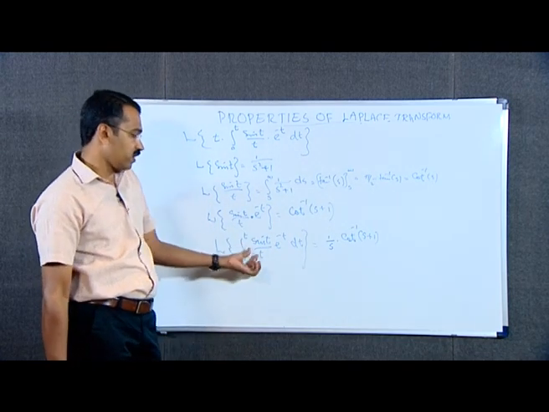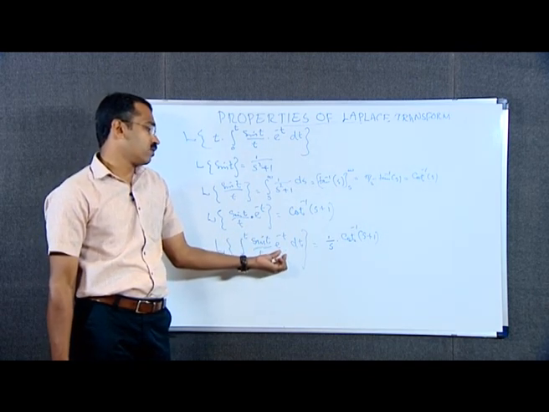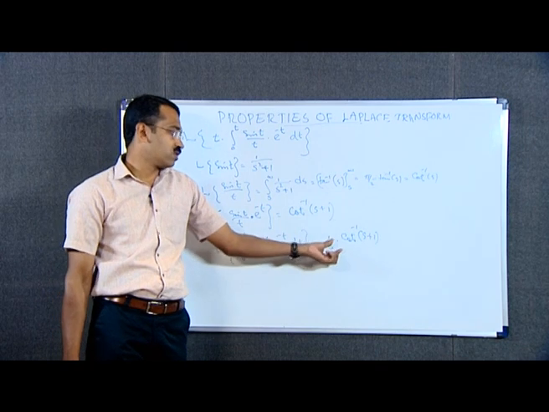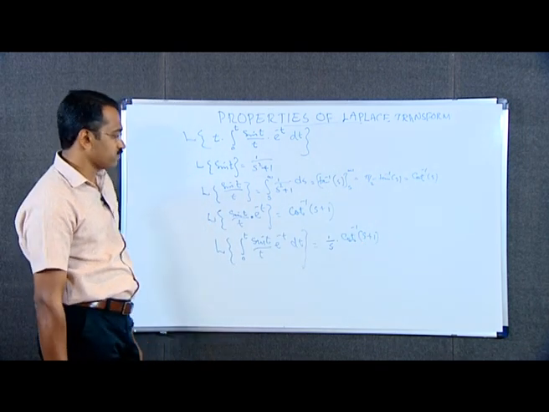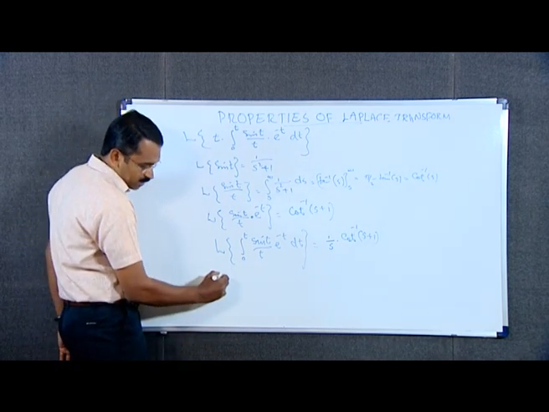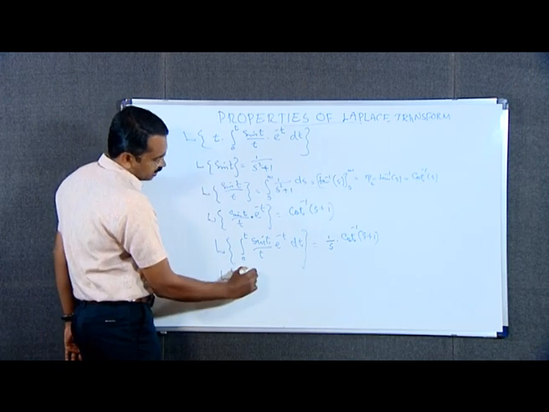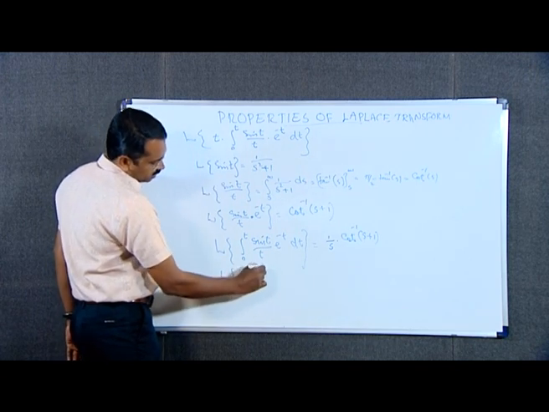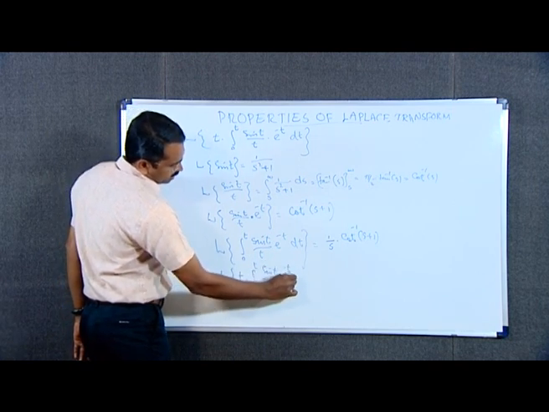Therefore, integral of this function means 1 by s into cot inverse s plus 1 in the corresponding Laplace transform. And finally, we want to find L of t into integral from 0 to t sin t by t e raised to minus t dt.